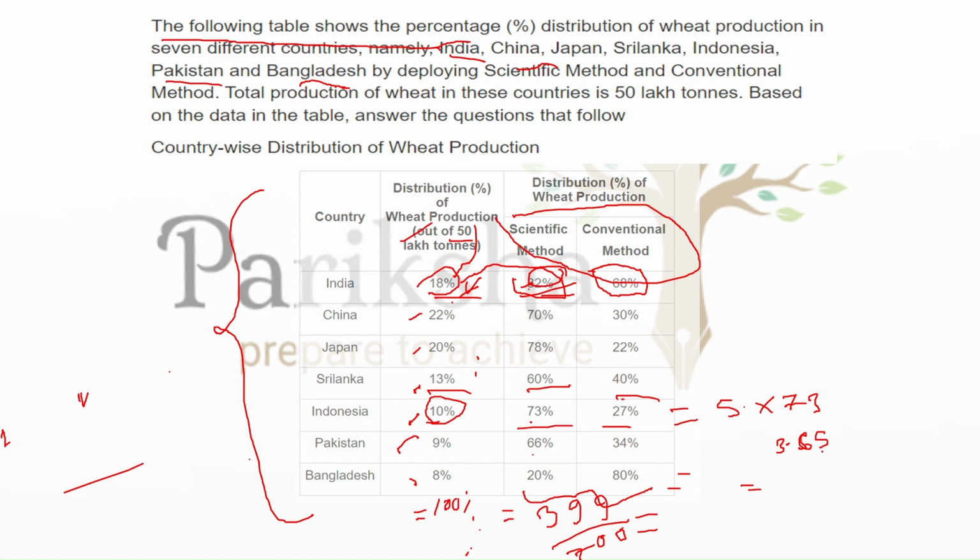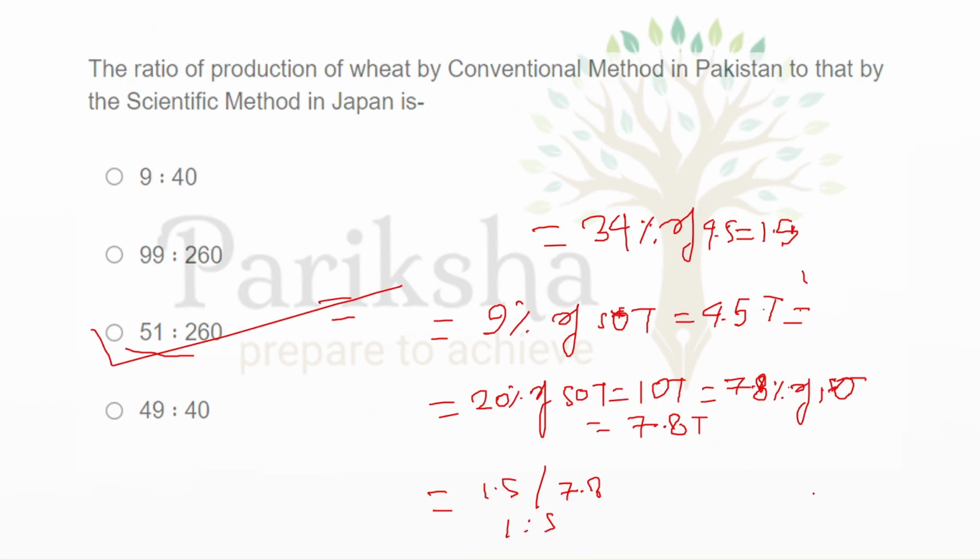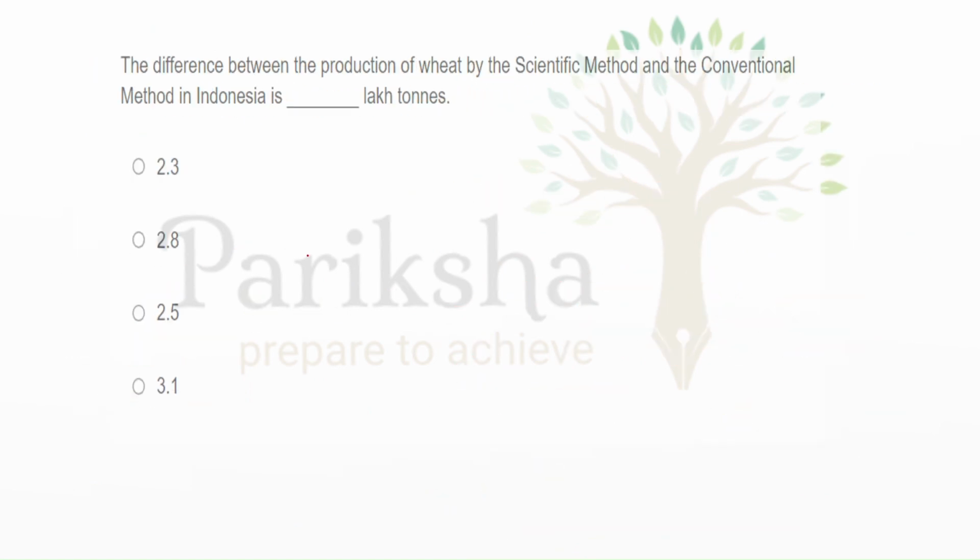So it will become 3.65, and if we subtract this from 5, we will get a value of around 1.35. Say 1.35, so it will be around 2.3 something. So option 1 will be the right answer for this question. This is the right answer.